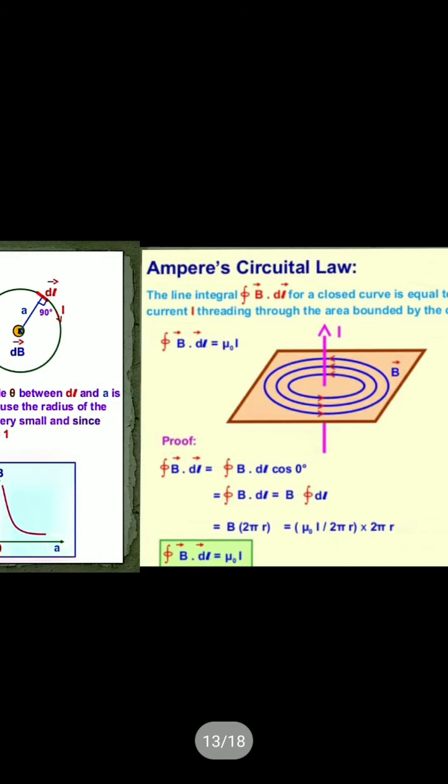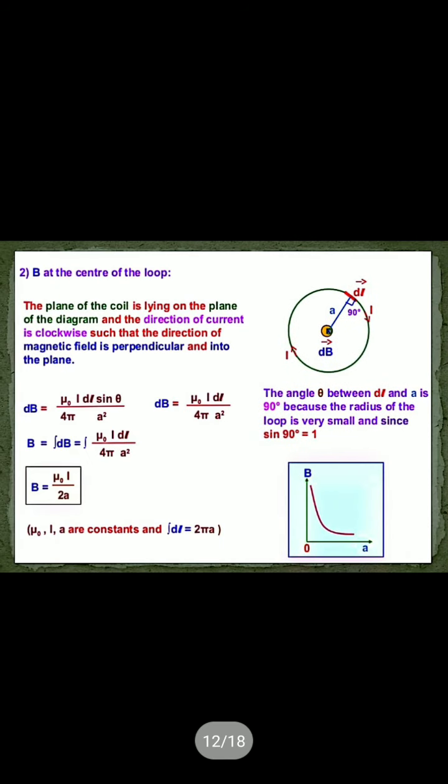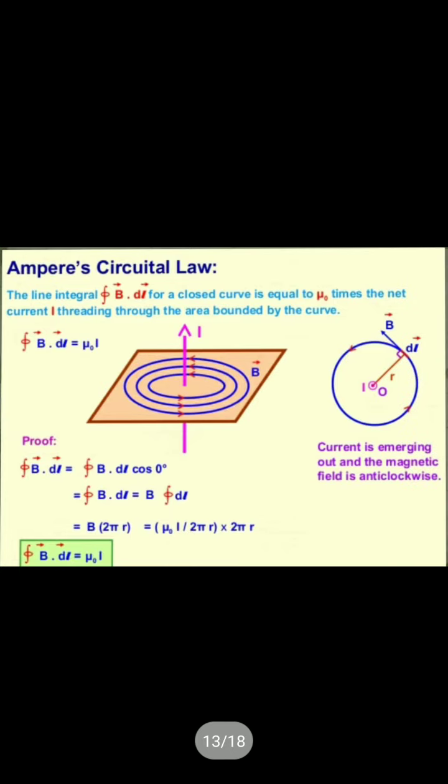At the center, we already discussed that B equals mu 0 I by 2a. It is not necessary to prove this. You can just write that at the center of the loop, the magnetic field B equals mu 0 I by 2a, and use this and put it over there.